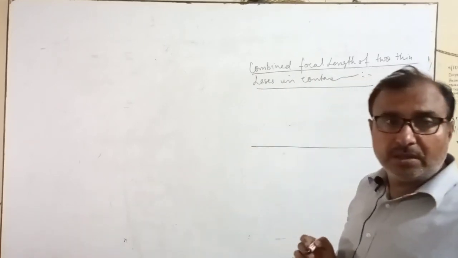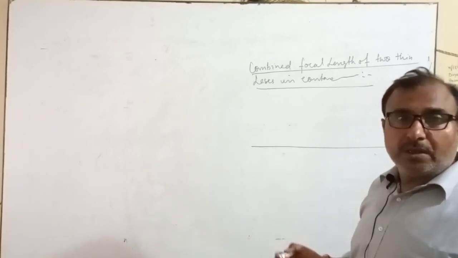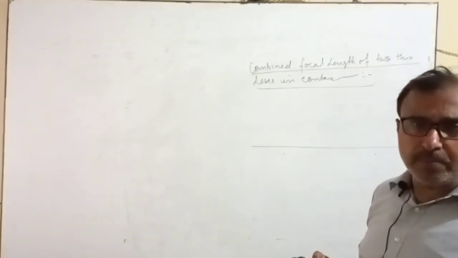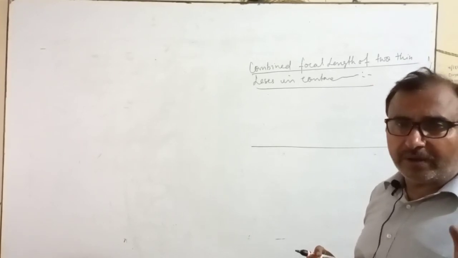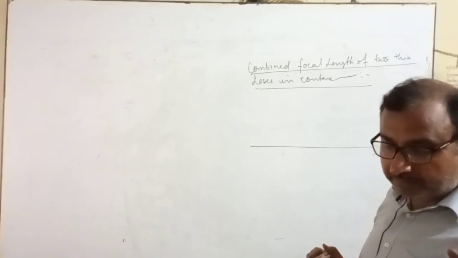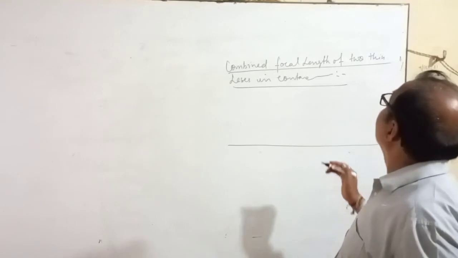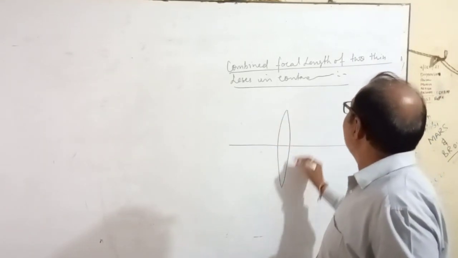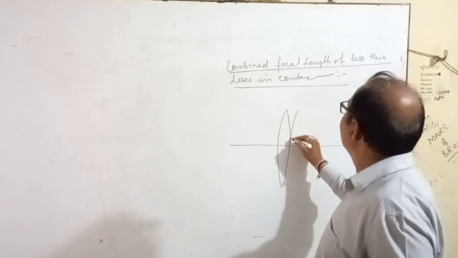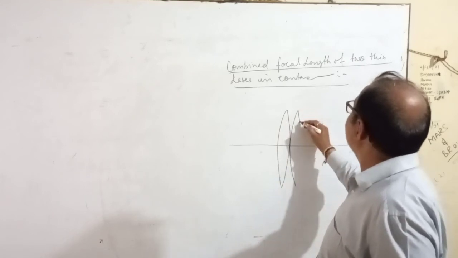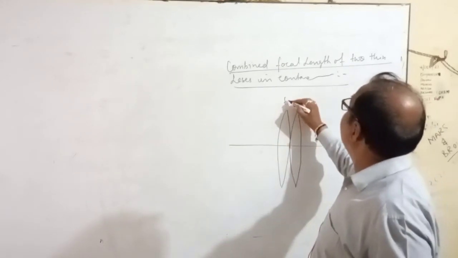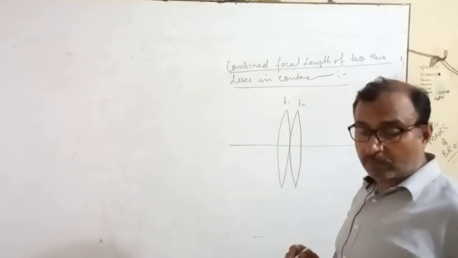Because the size is increasing, and out of these three, you are going to get one in your board. This is very easy, not a difficult one. These are two thin lenses. One focal length is f1, another focal length is f2.